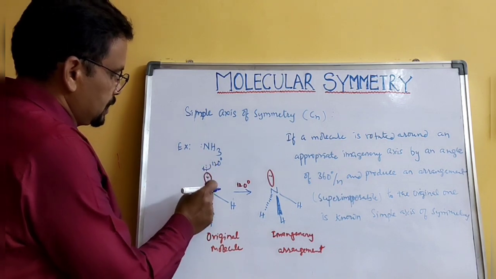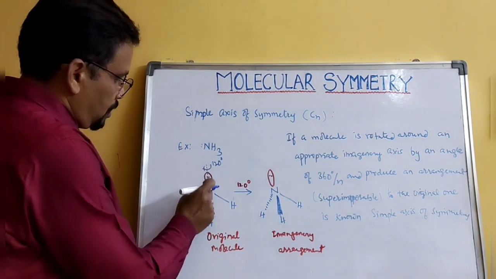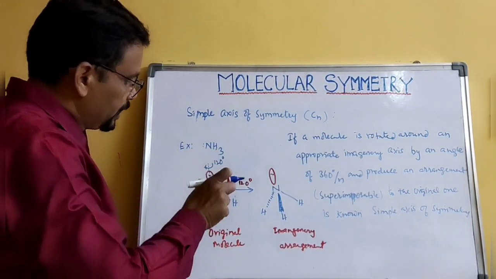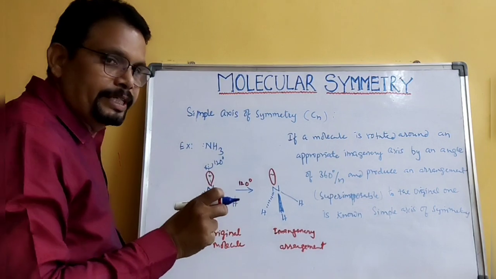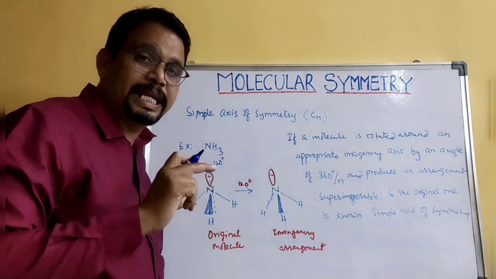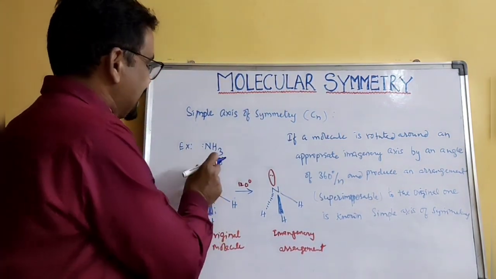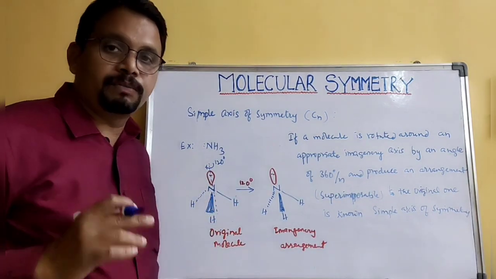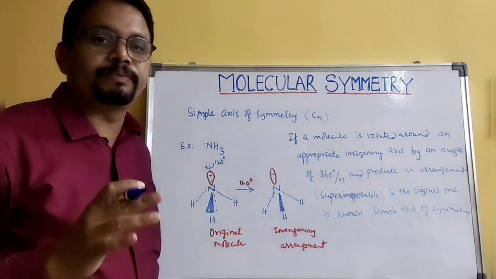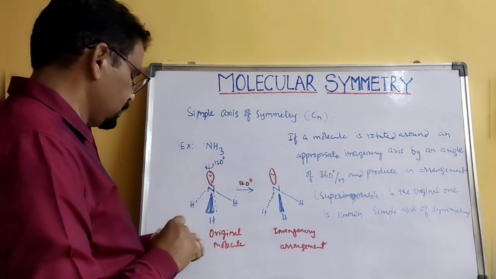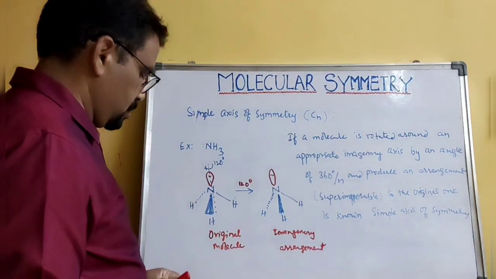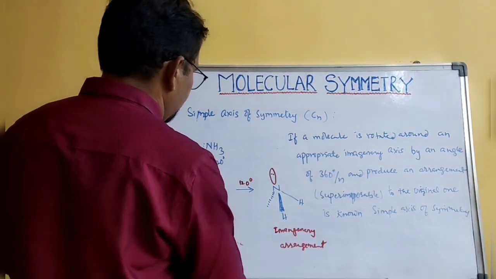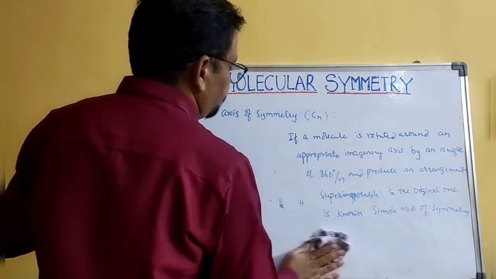Therefore, this axis, where we rotate the molecule about 120 degrees and produce the same molecule, is called simple axis of symmetry or proper axis of symmetry. I'll give you some more examples so that you will understand well.